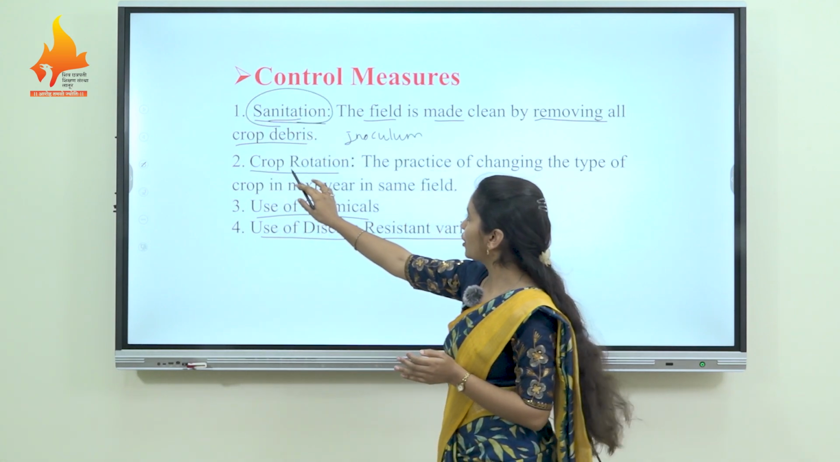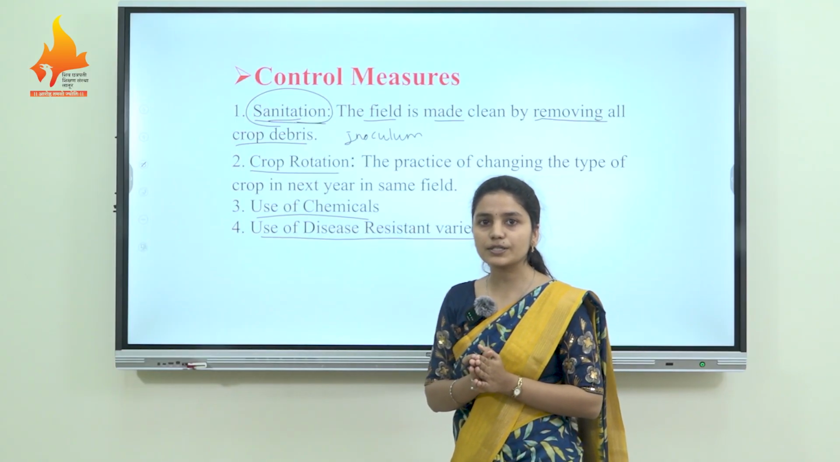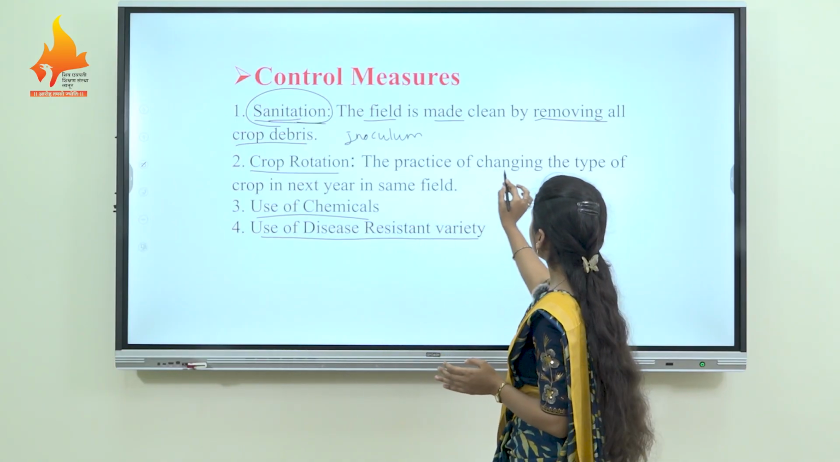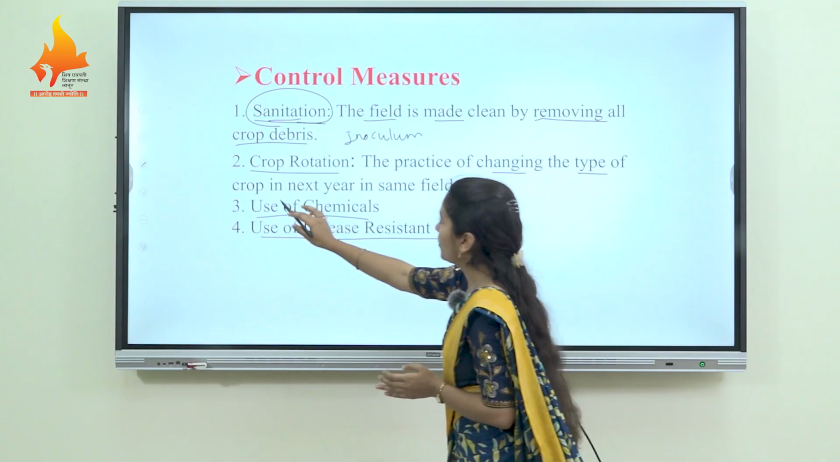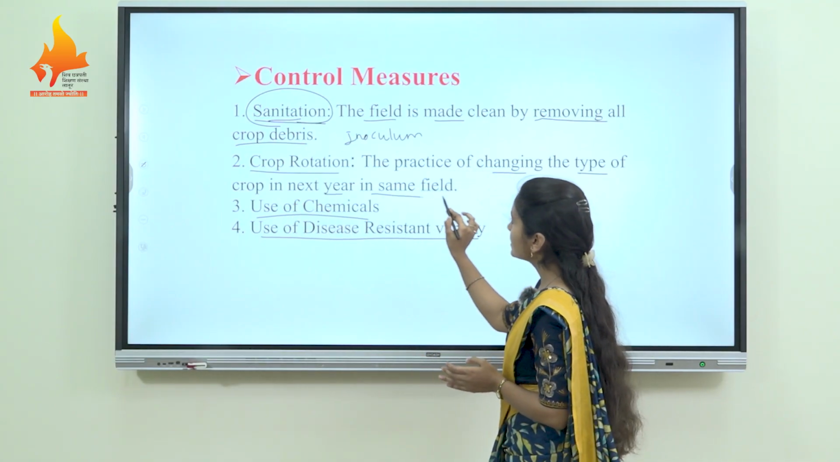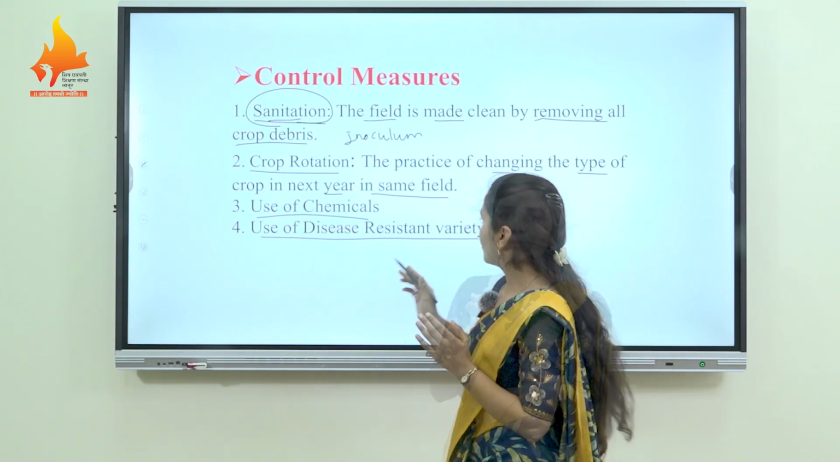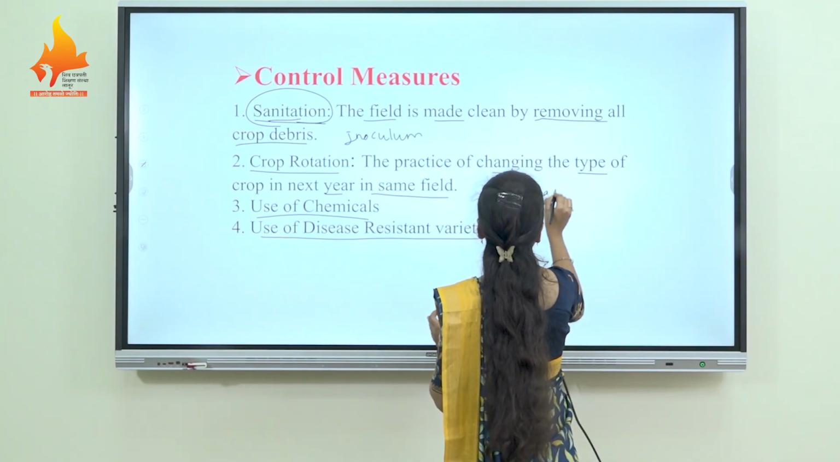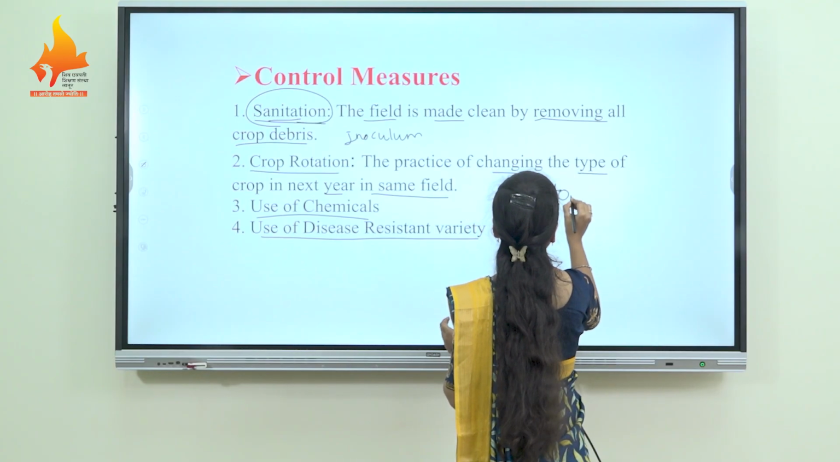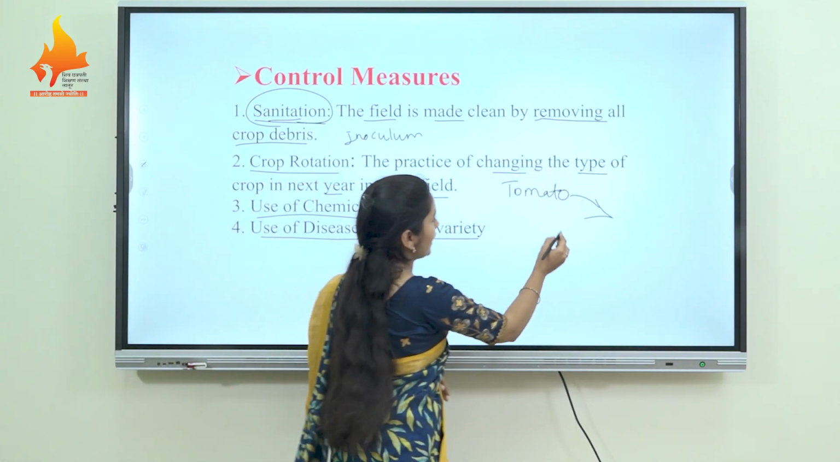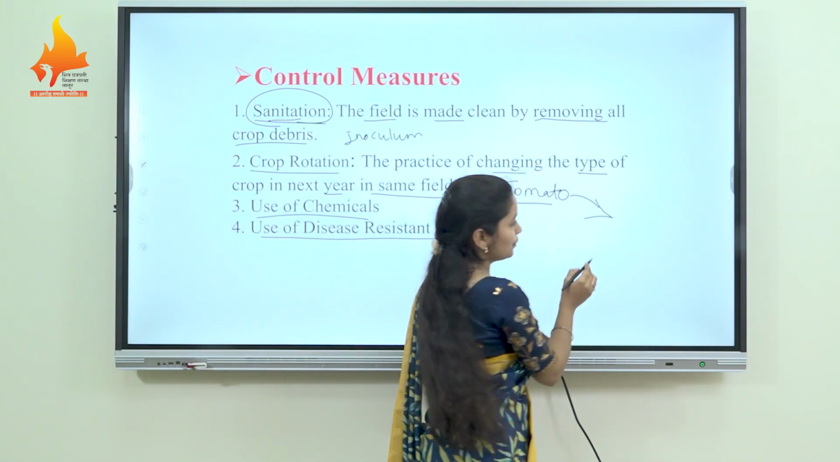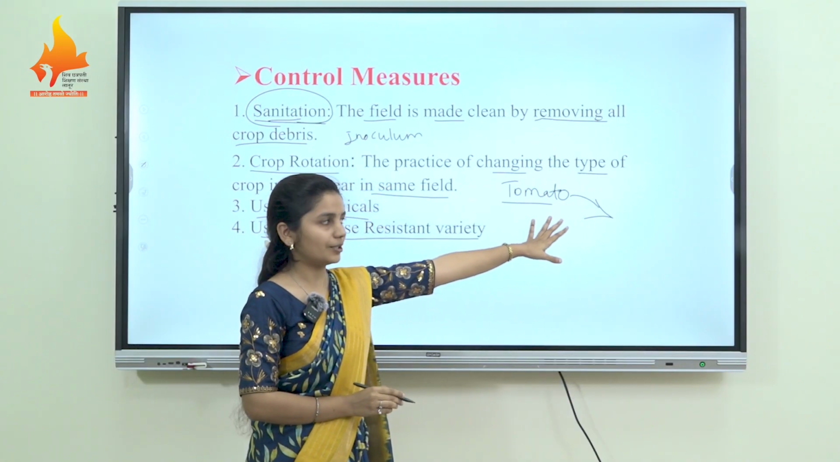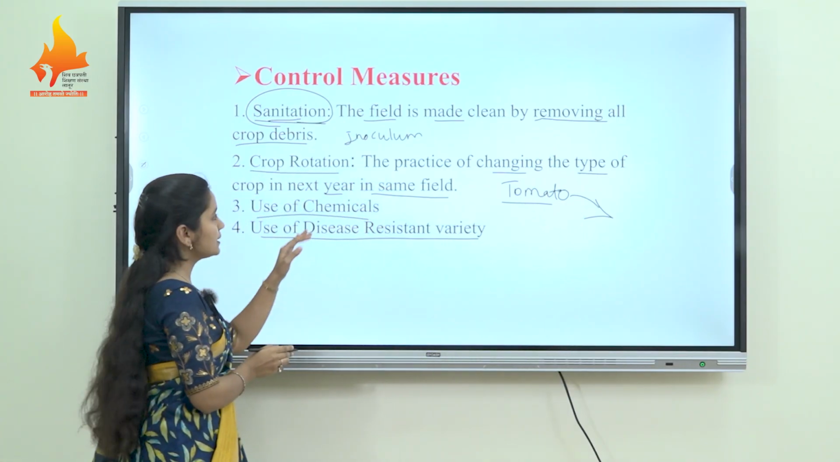Next one is what? Crop rotation. What is crop rotation? It is a practice of changing the type of crop in the next year in the same field. It means when we sow the tomato plant this year, in the next year we have to change the crop. We do not cultivate the tomato plant in the next year in the same field.